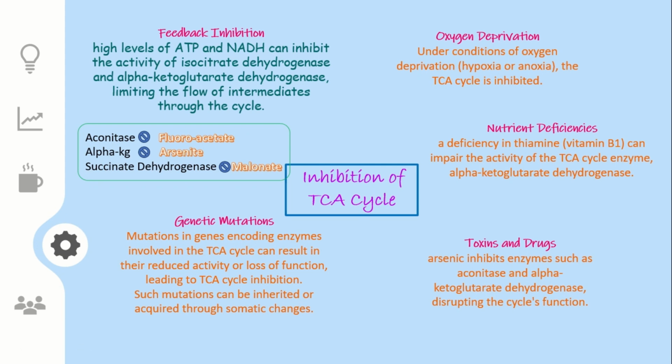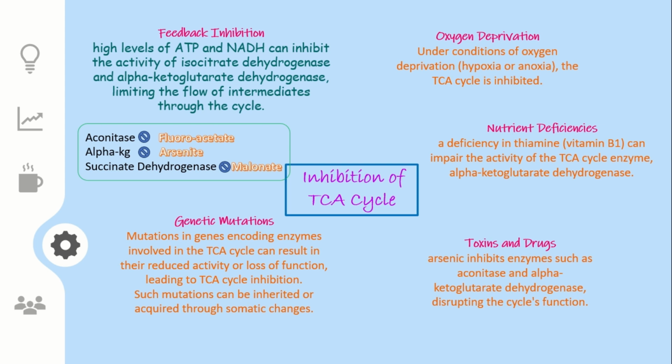The TCA cycle will happen in the cell whenever the cell energy level is low. That means the ATP level is low and the AMP level is high. Only at that time will the TCA cycle happen. But what if we have enough energy? The cell doesn't need the TCA cycle if the ATP concentration is quite high.